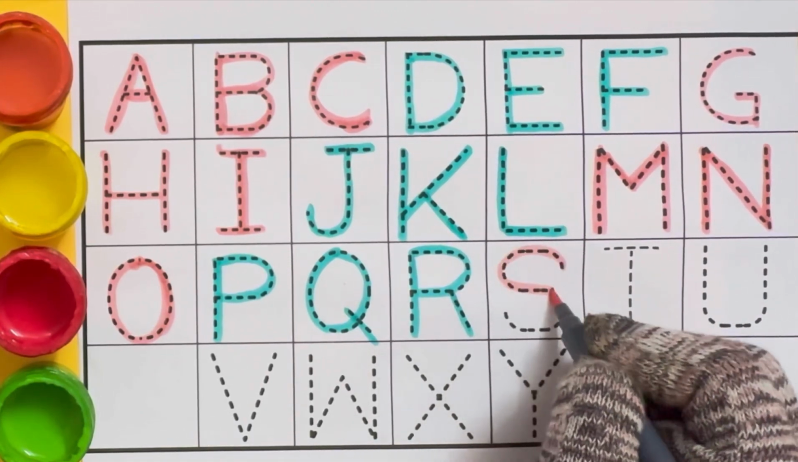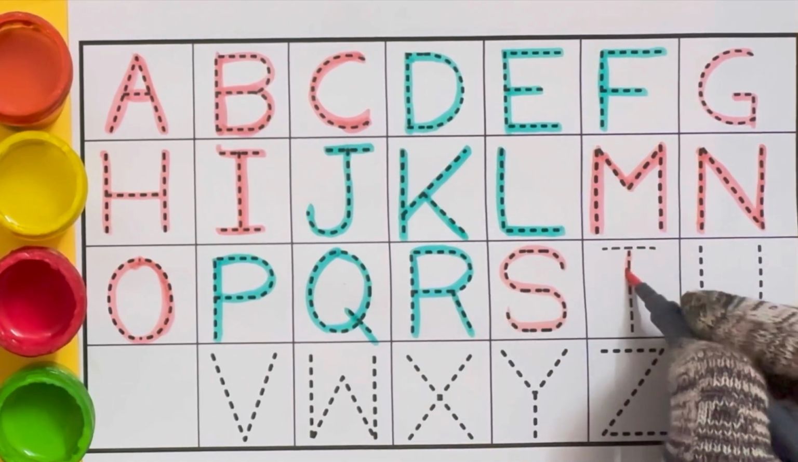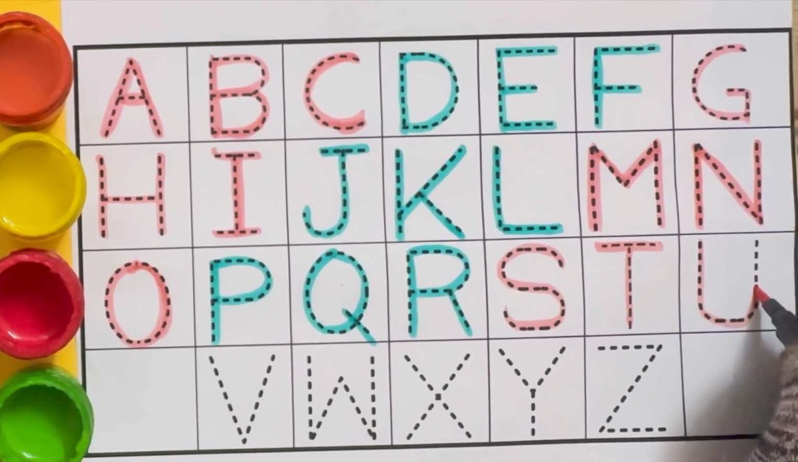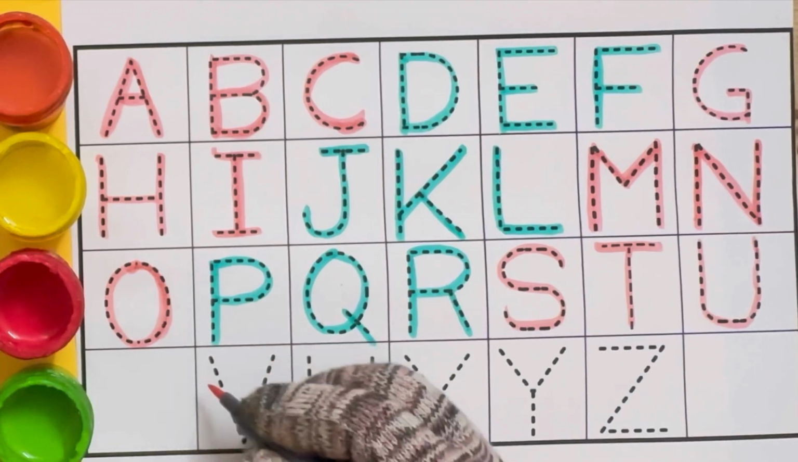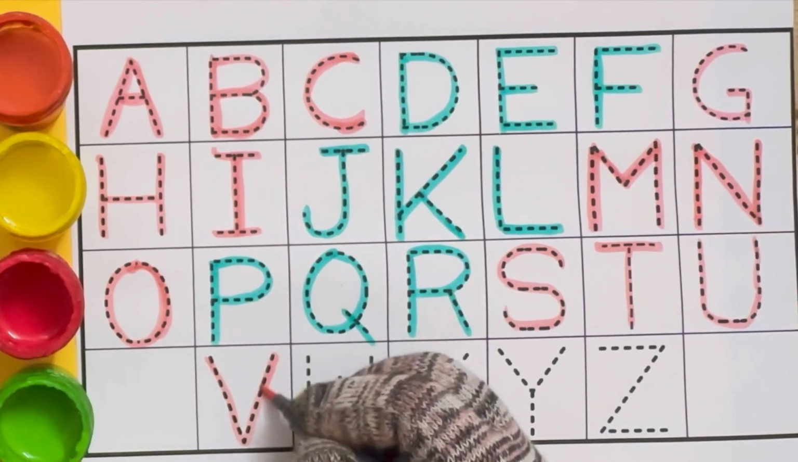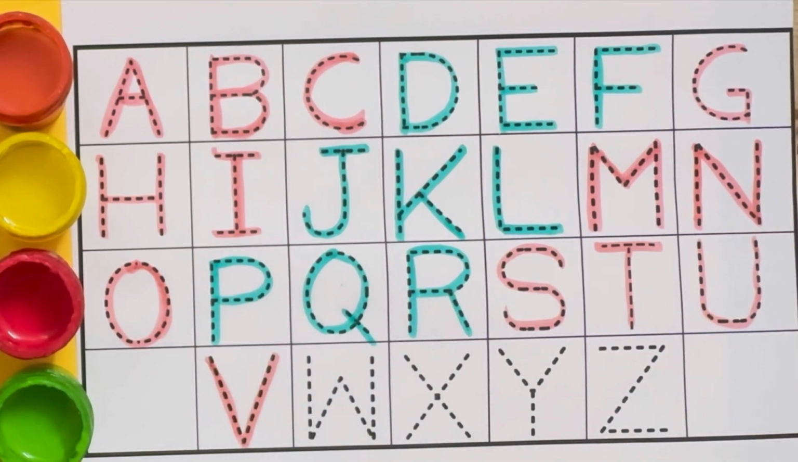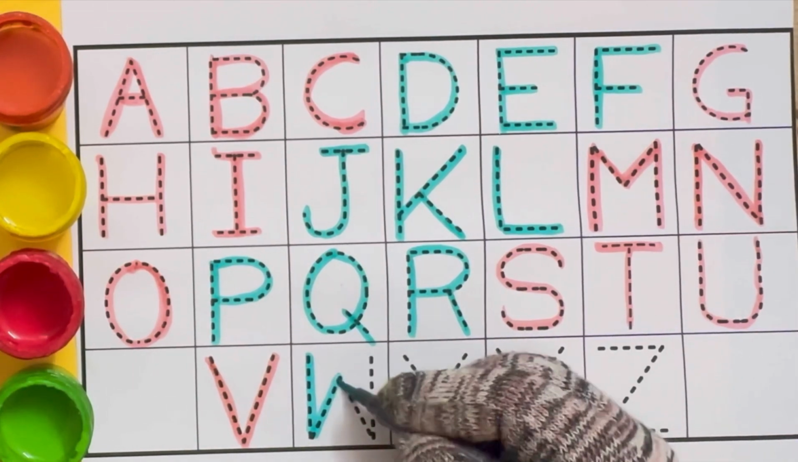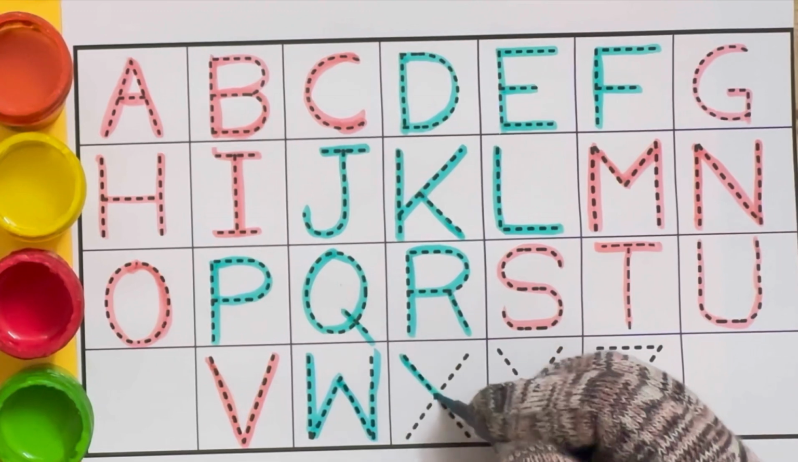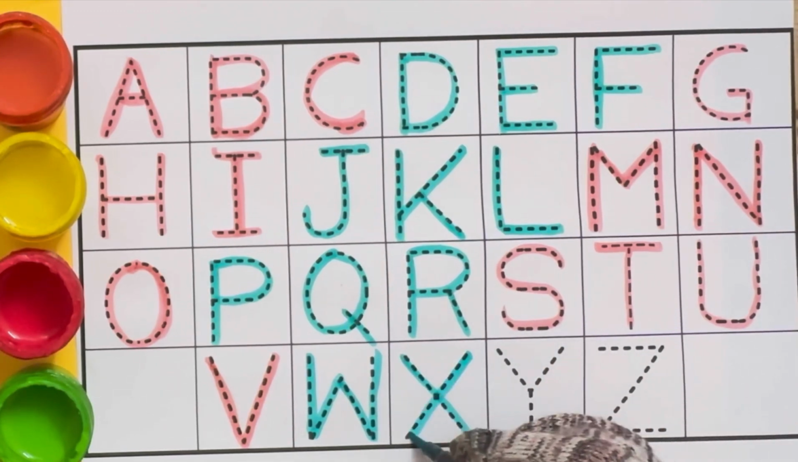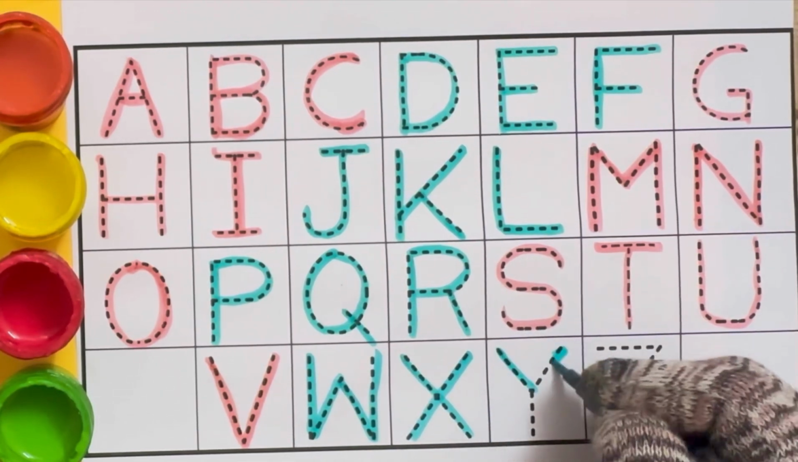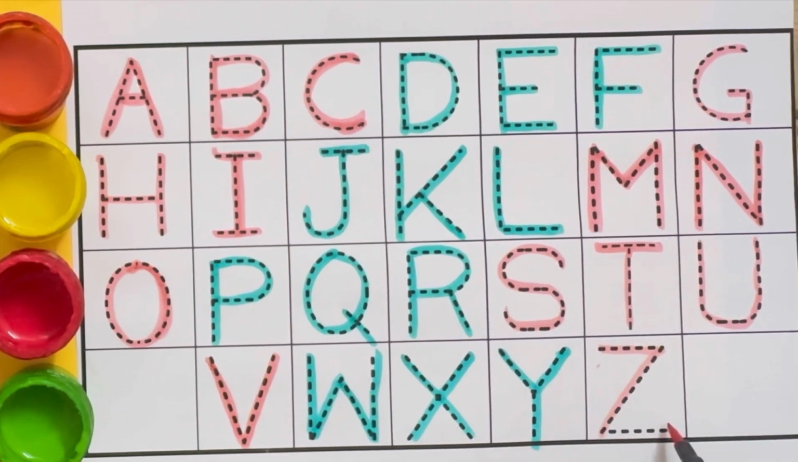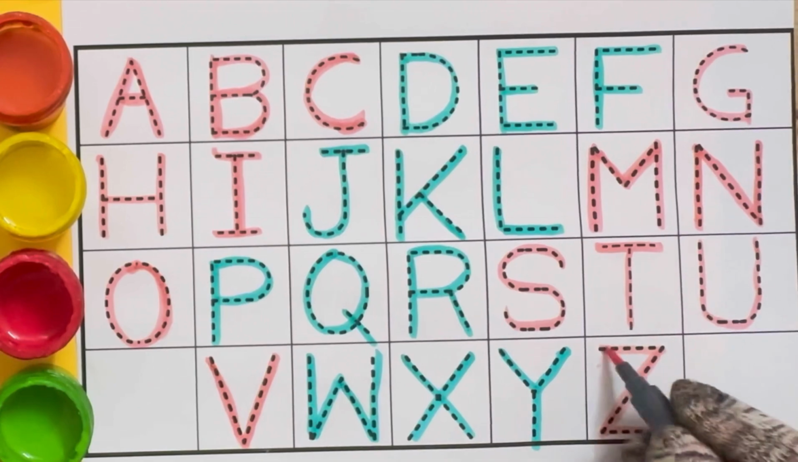S for sky. T for tree. U for umbrella. V for van. W for watermelon. X for X-ray. Y for yolk. Z for zipper.